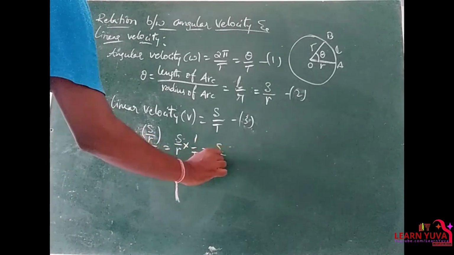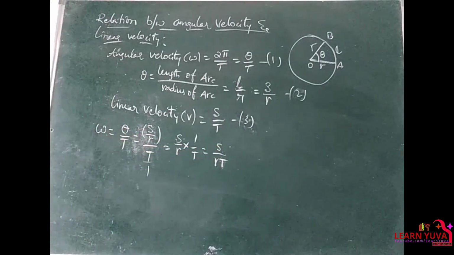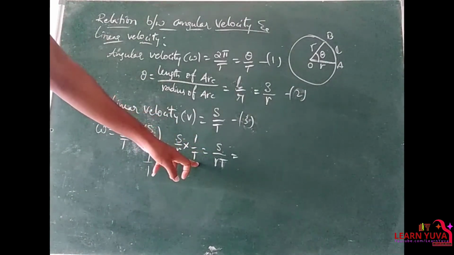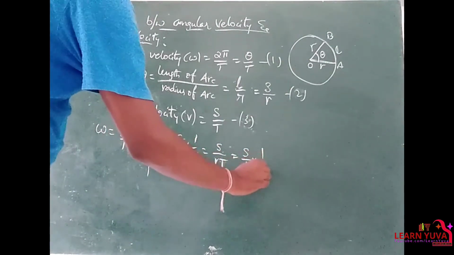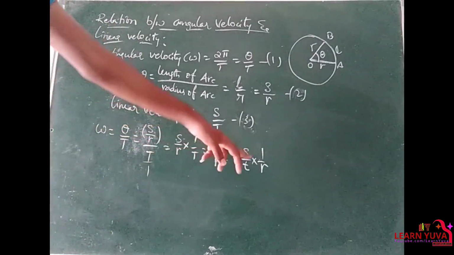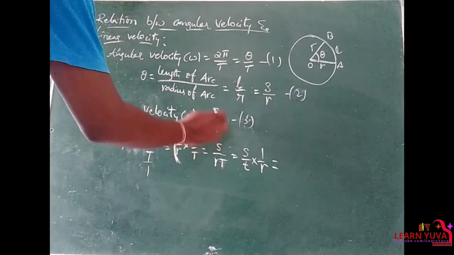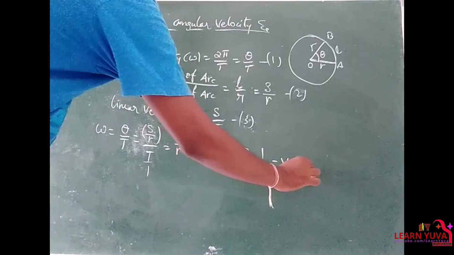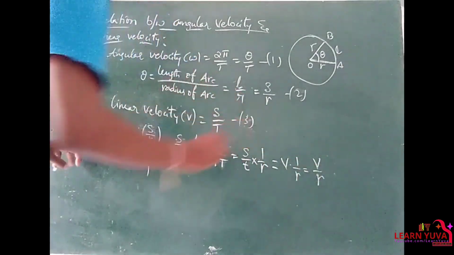That is equal to S by RT, right? So that is equal to S by RT. So here I am writing as S by T into 1 by R. So that is equal to, as we know that displacement by time gives velocity, into 1 by R. So that is equal to V by R. So omega is equal to V by R.